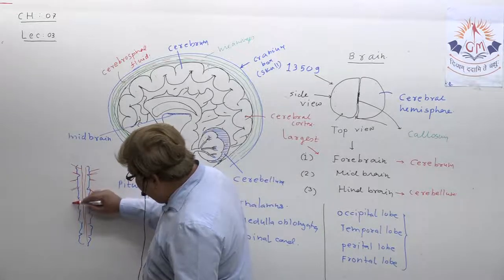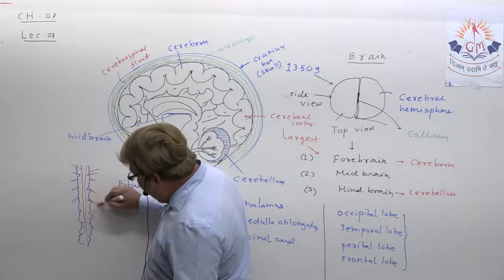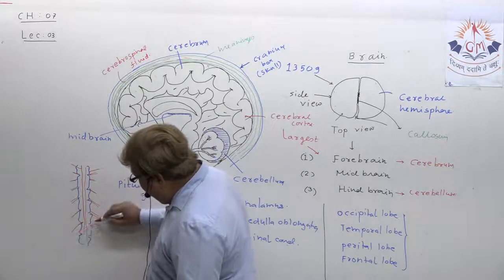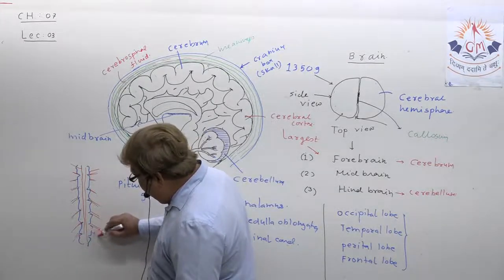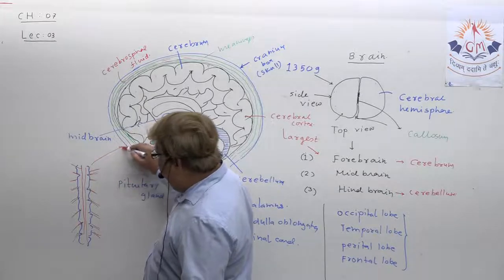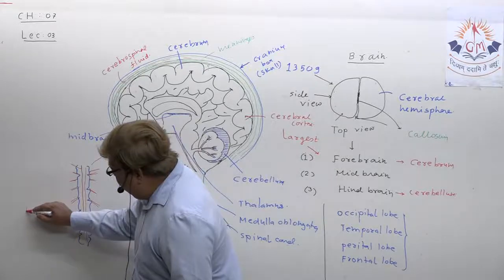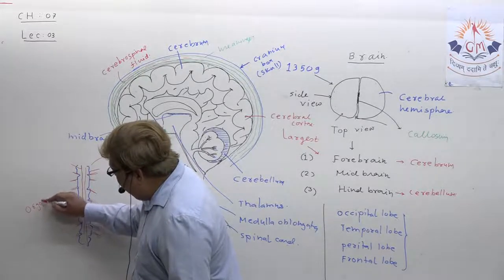Why do I use the word mixed nerves? Because the spinal cord does two types of function. It has to pass sensory information to the brain, and not only that. Suppose here is an organ.